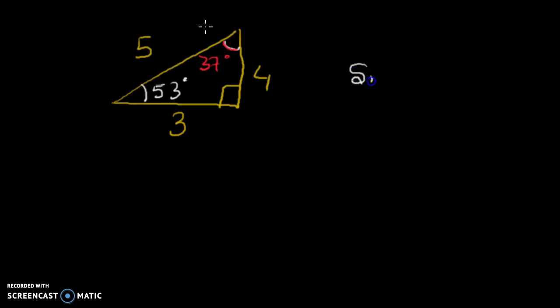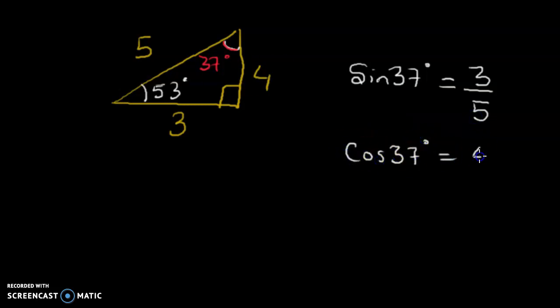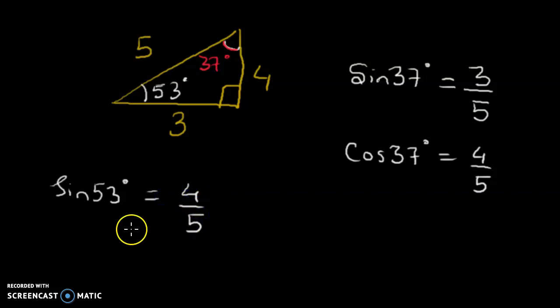So if I ask sine 37, sine is perpendicular over hypotenuse, so perpendicular in that case would be 3, hypotenuse would be 5. Cos 37, base would be 4, hypotenuse 5. Sine 53, perpendicular over hypotenuse, perpendicular would be 4 and hypotenuse 5.